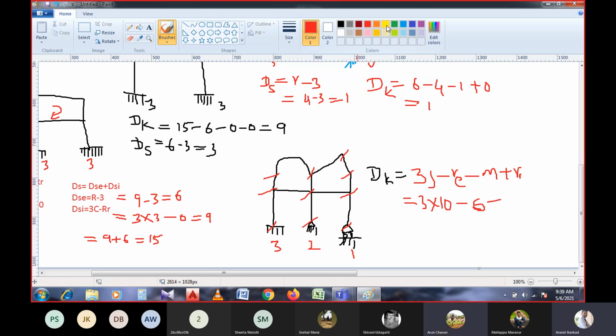The members. So members, I would like to count: 1, 2, 3, 4, 5, 6, 7, 8, 9, 10, 11. m is 11. 11 members are here. So 30 minus 11 is 19... 13 plus 6. Yes, 13. Okay, sir. Sir, if they mention the axial deformation, then it is 24. The m value will not be considered. Please do remember this.